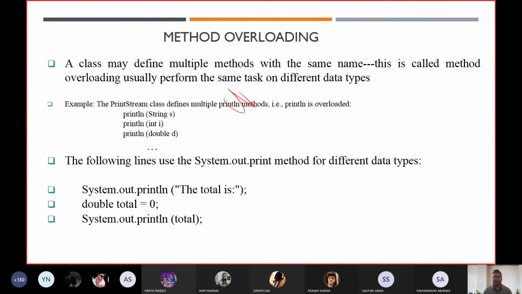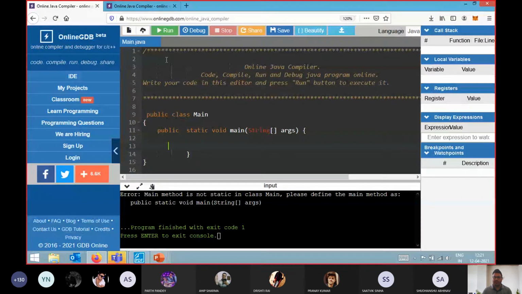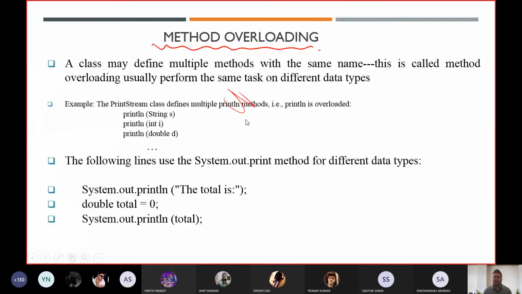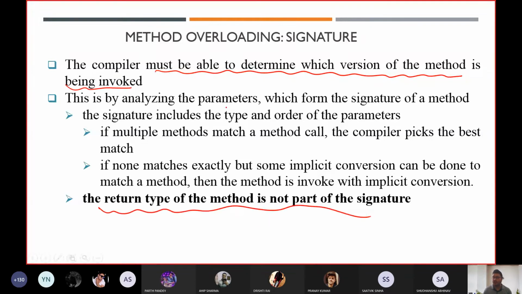So the last concept, and in the next class or tomorrow's class, we are going to discuss constructors. As I told you in the last class, what do you mean by method overloading? The same name having different signatures is known as method overloading. Let me show you whether I have written any program based on that. No, I haven't written one, but I can tell you about it. The compiler must be able to determine which version of the method is being invoked. These are the basic concepts regarding method overloading.